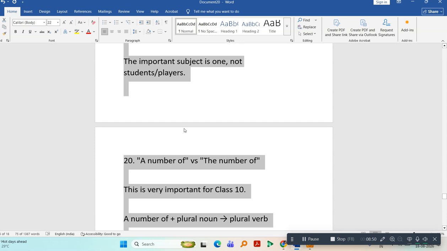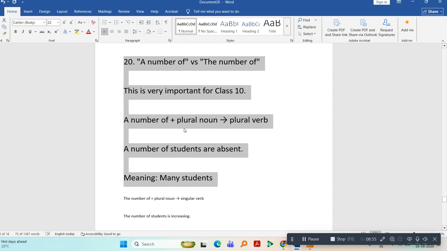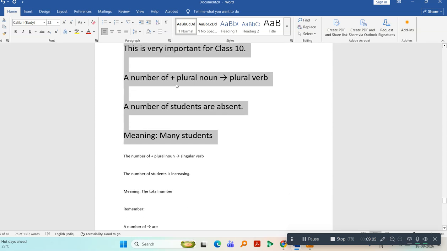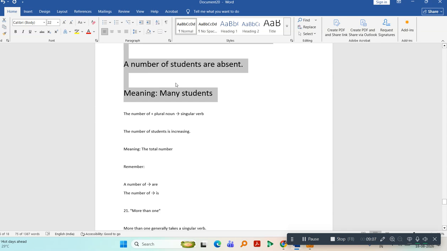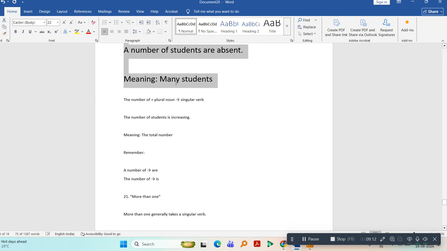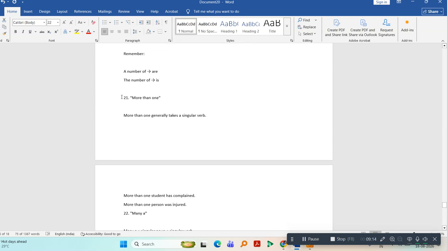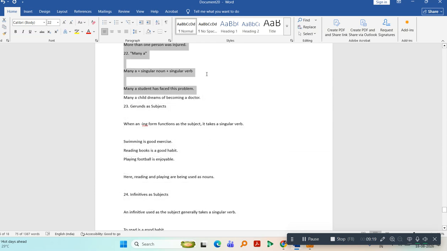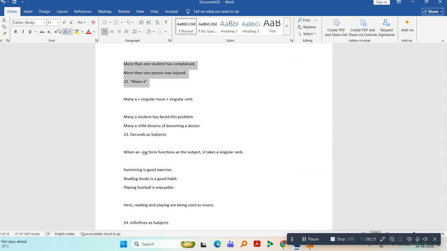A number of versus the number of. This is very important. A number of plus plural noun plus plural verb. A number of students are absent. So when you are saying a number of, then you will use plural verb. And if you are mentioning the number, then the number of students is increasing. So whenever you are using more than one, then you will use singular verb. More than one person was injured, more than one student has complained.